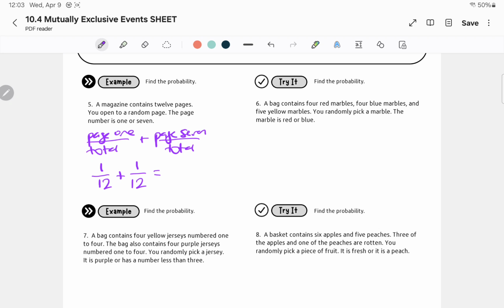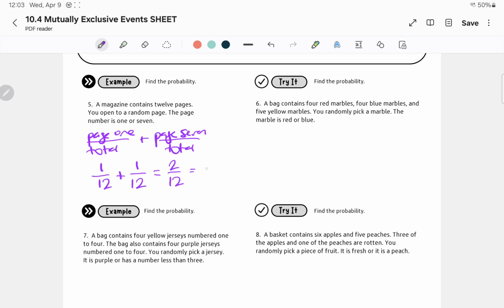Now, the good thing about adding fractions is that our denominator is going to be the same because our total is always going to be the same in this lesson. So all we have to do is add the numerators and keep the denominator. So this would be 2 over 12. And remember, in the assignment, we're going to put it as a decimal. So this actually simplifies to 1 over 6, but all you need to do is just put in 2 divided by 12.